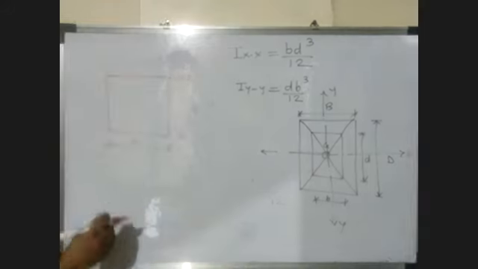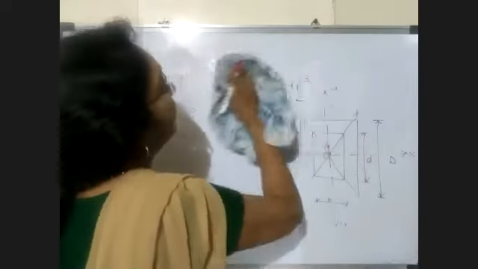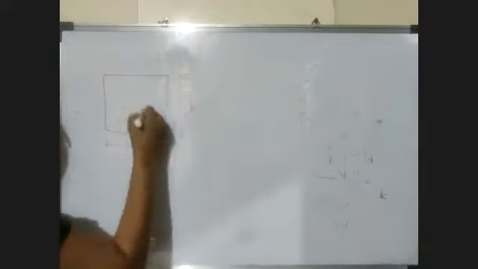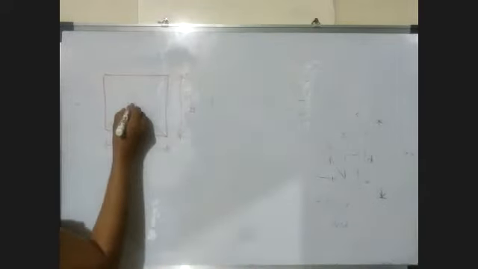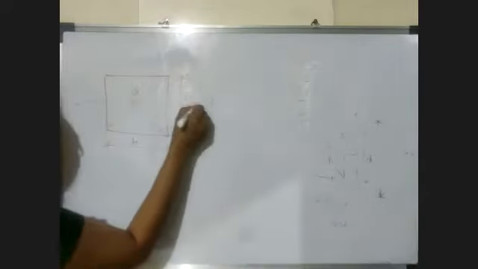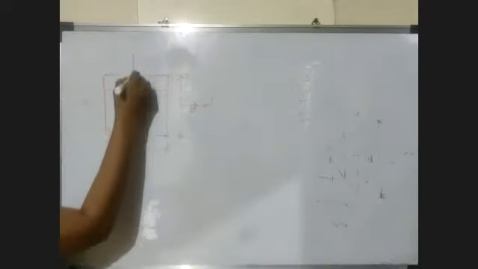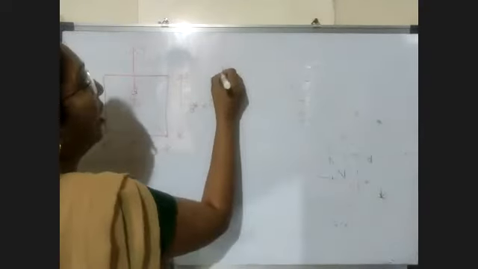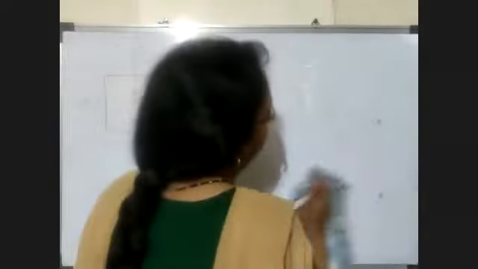This side is B. So area is nothing but side square, that is B square. How to calculate moment of inertia now? Again we find the centroid. So this is the horizontal centroidal axis. This one is your vertical centroidal axis. Now here, Ixx and Iyy for a square are both the same.